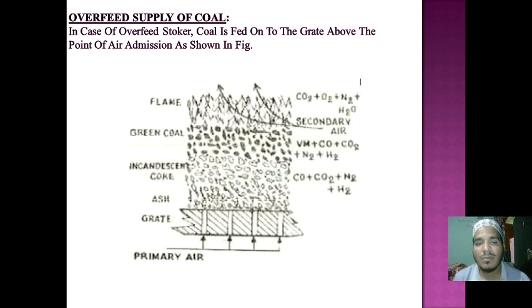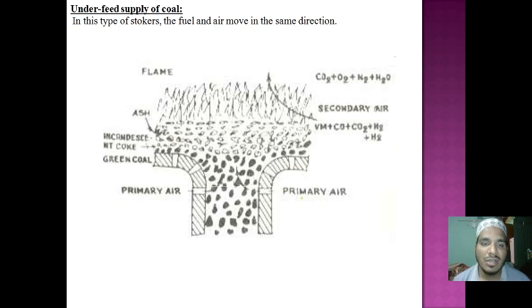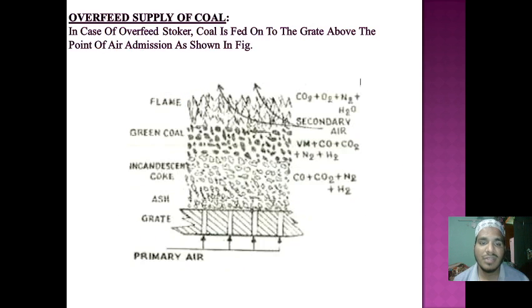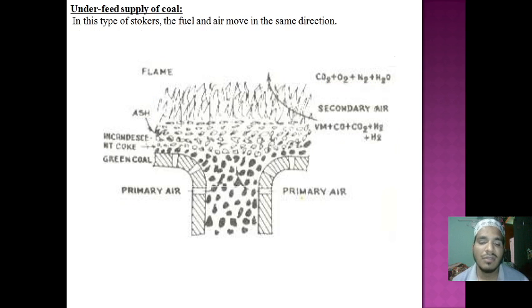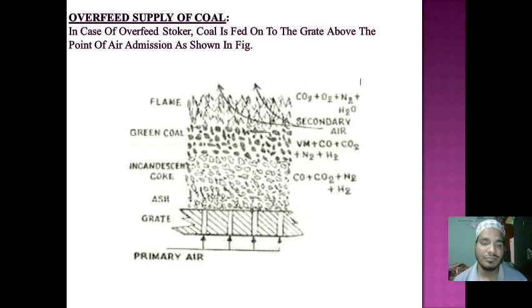Overfed supply of coal or underfed supply of coal. These are the 2 different coal supply systems. In the overfed system, we generally supply in the horizontal and vertical direction, and in the underfed we supply in the horizontal direction.